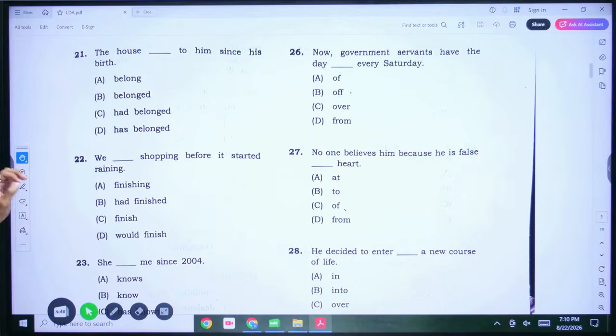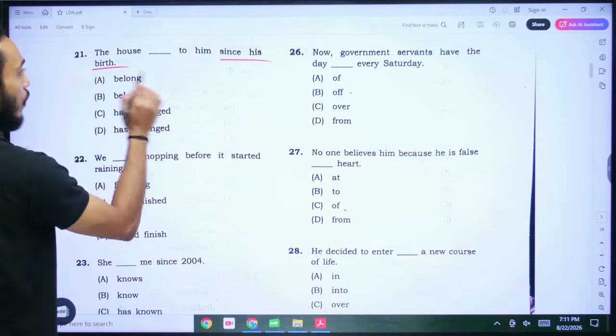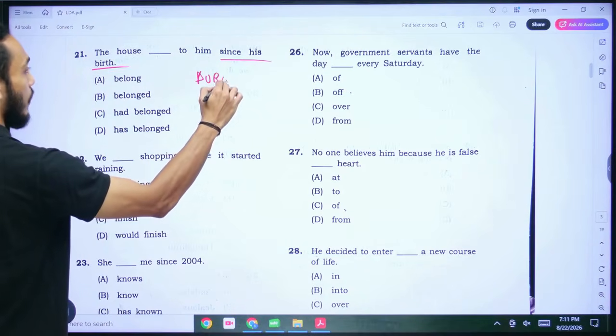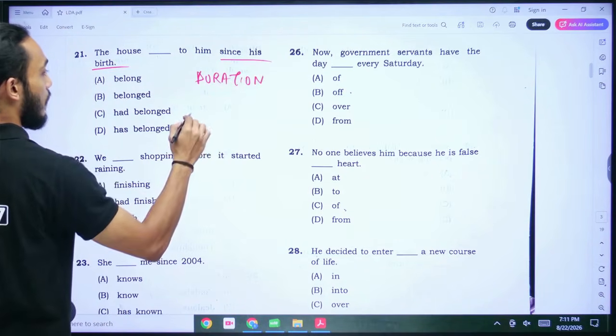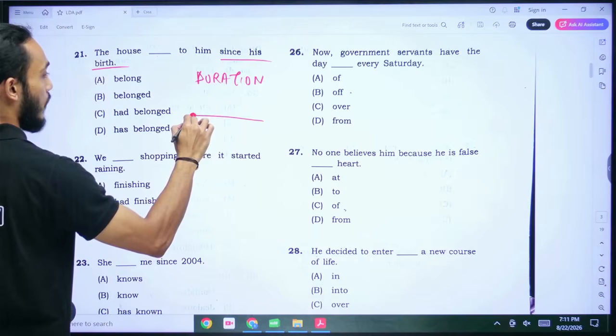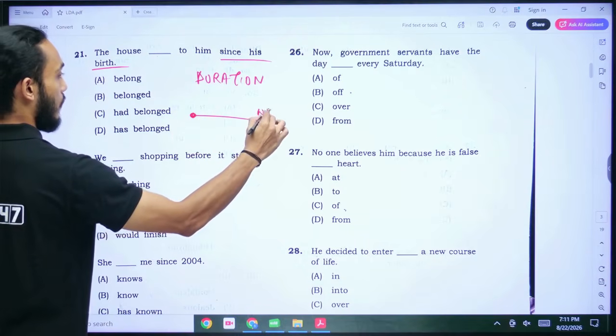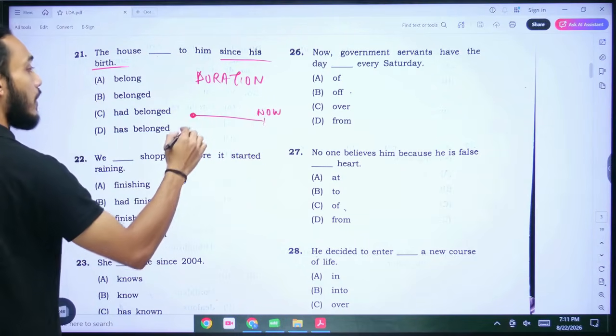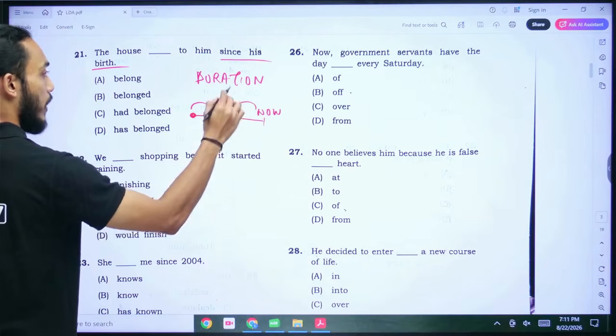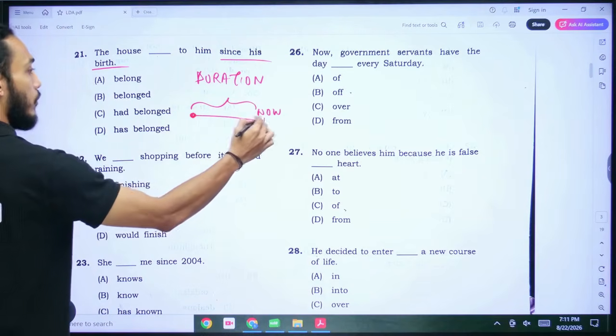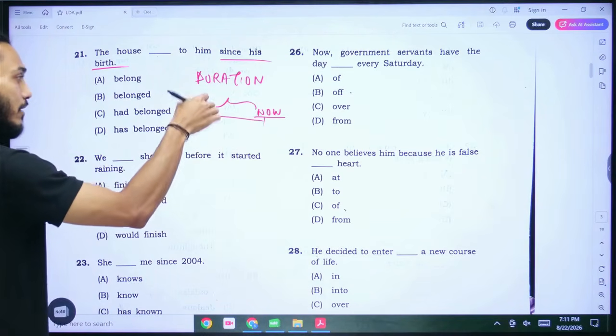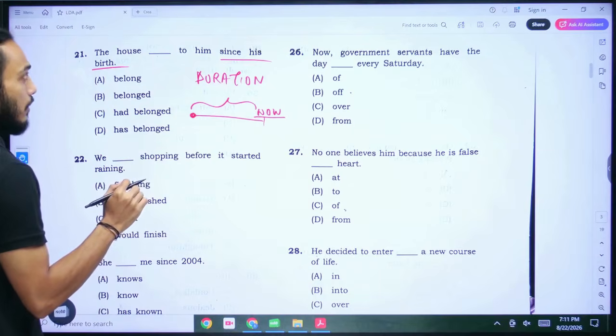All right, number 21. The house [blank]. See, now we are talking about since his birth. We are talking about a duration, right? Basically, say for example, this is the point when he was born. Till now, this house belongs to him, right? So whenever we are talking about a duration till the present moment, we have to use present perfect continuous tense.